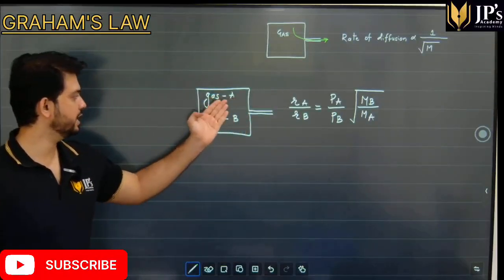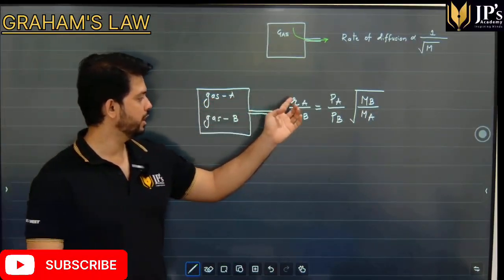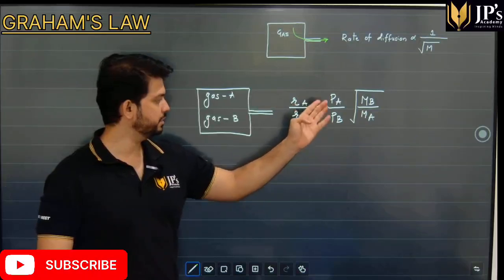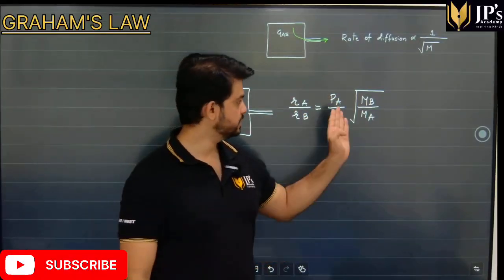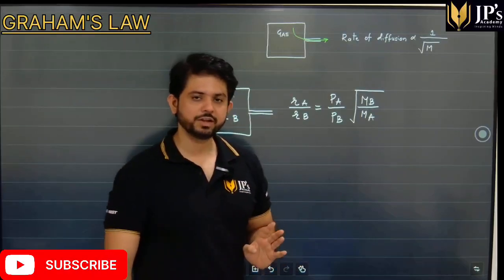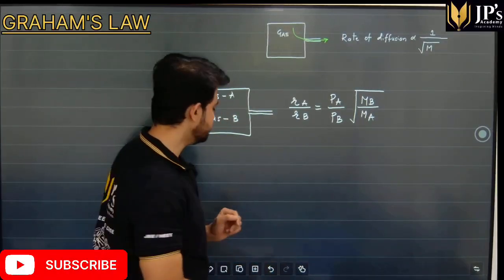So for two gases A and B, the rate of diffusion for A by B will be partial pressure of gas A upon partial pressure of gas B into the molecular weight of gas B upon molecular weight of gas A.